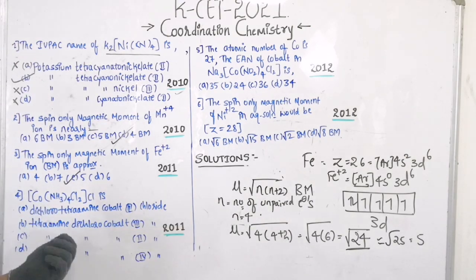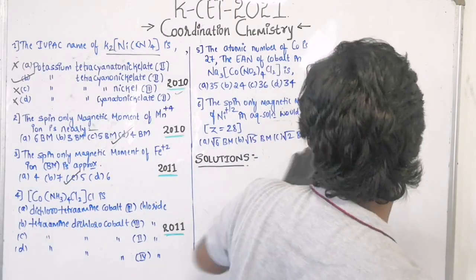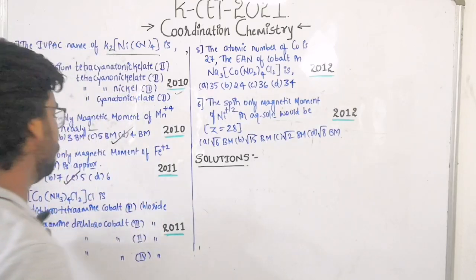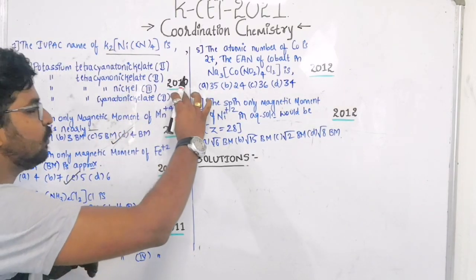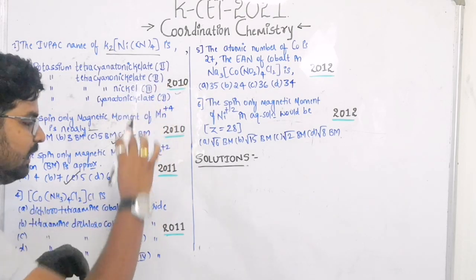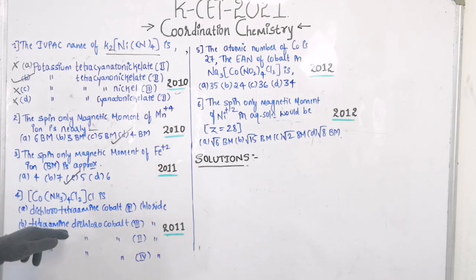Okay. And the next question, see here. What are they asking? Again they are asking about the IUPAC naming here. See the strategy here. In 2010 also, the same concept, same question. So they have given another example.